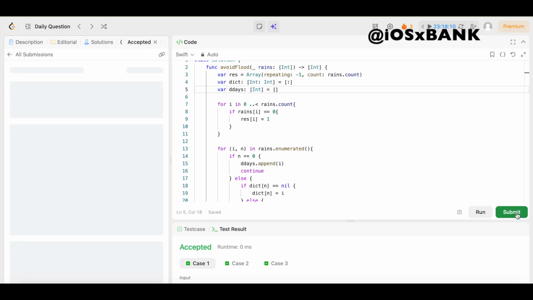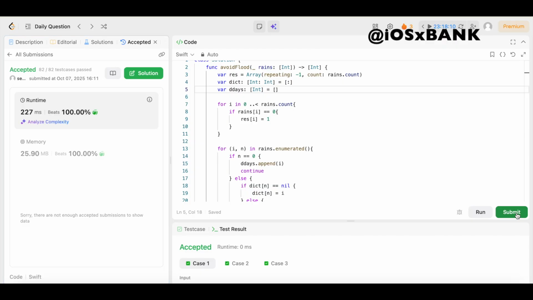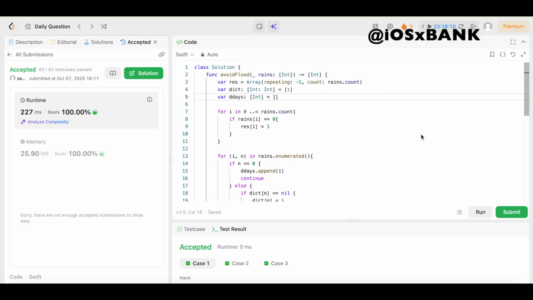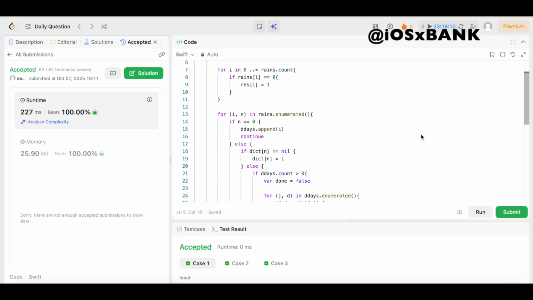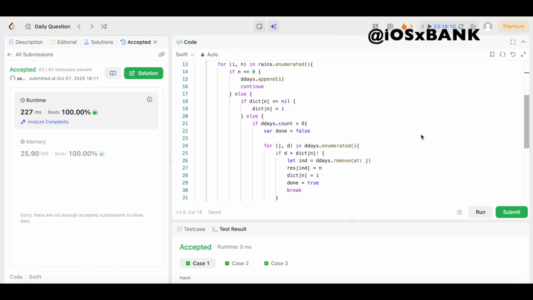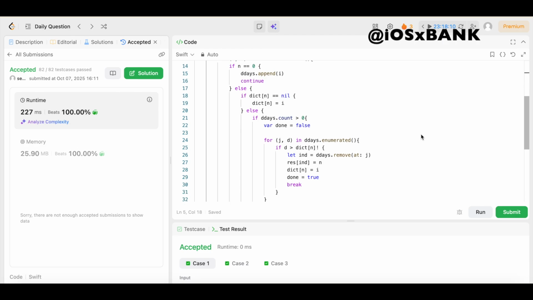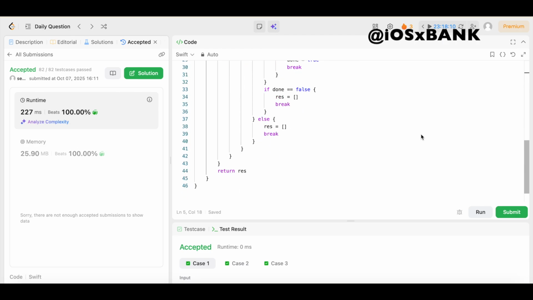Let's see. And look at that, y'all. 227 milliseconds beats 100% of users. That's what I'm talking about. That's what I'd like to see, y'all. So with that being said, make sure you get one more look at the code. This is the top part. This is the middle part. And this is the bottom, y'all.